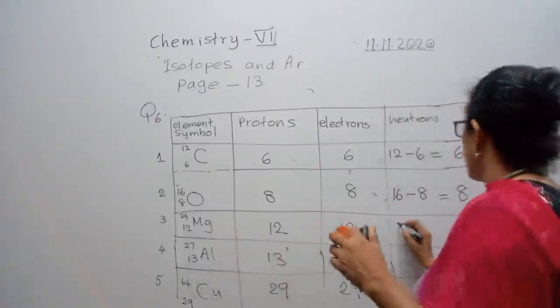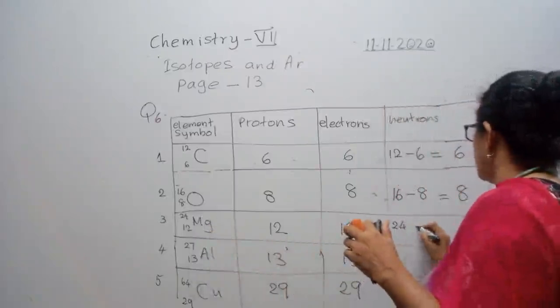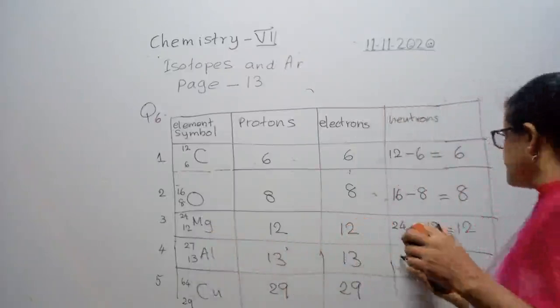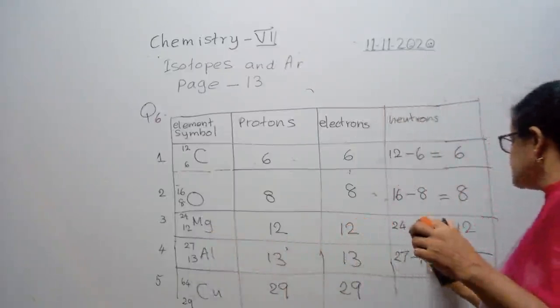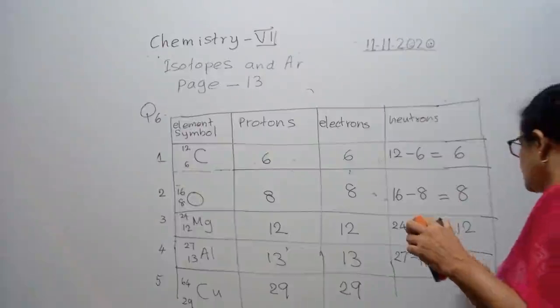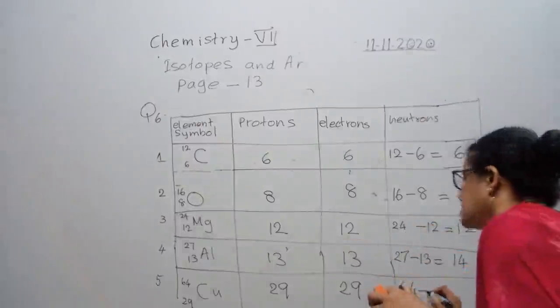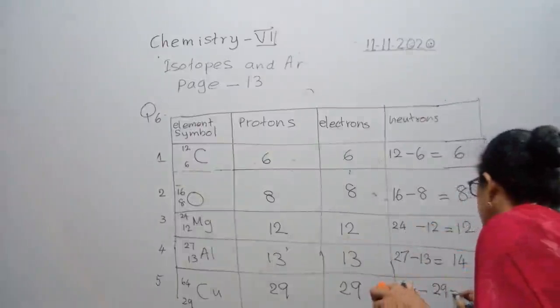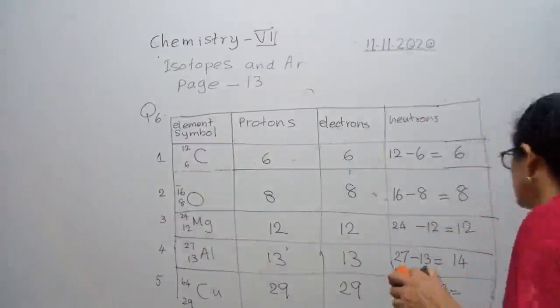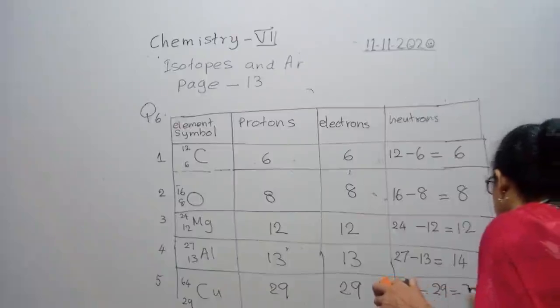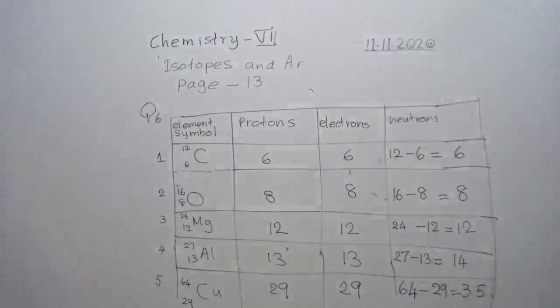And magnesium, 24 minus 12 equals 12. And aluminium, 27 minus 13 equals 14. Right. And copper, 64 minus 29 equals, 14 minus 9 is 5, 5 minus 2 is 3, so 35. Yes, it has 35 neutrons. 64 minus 29, 35 neutrons.